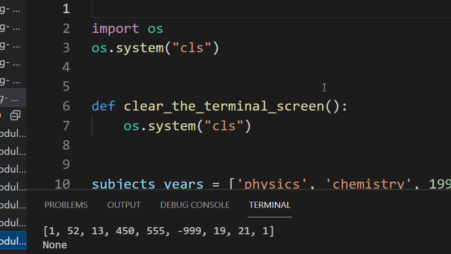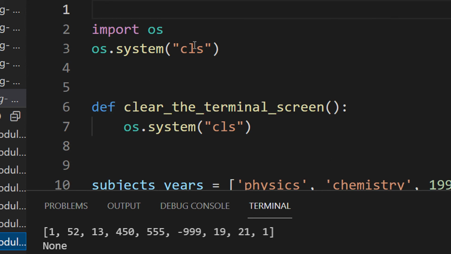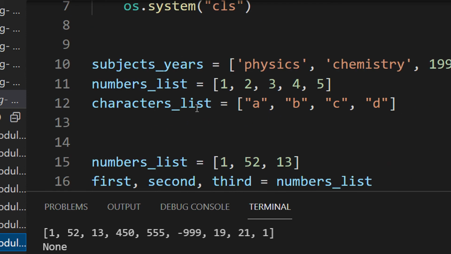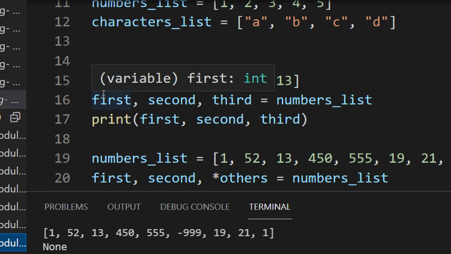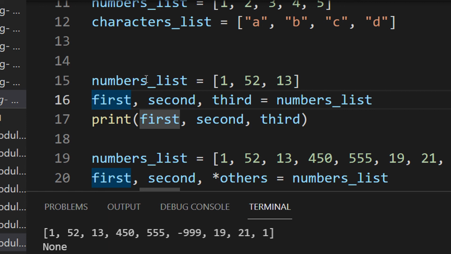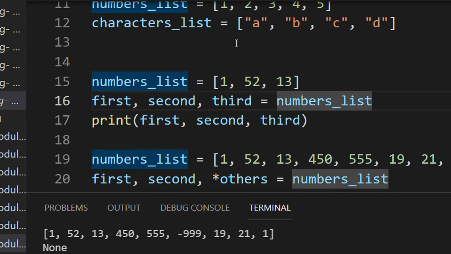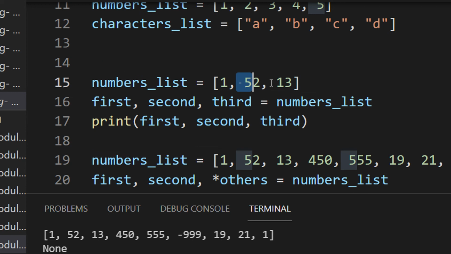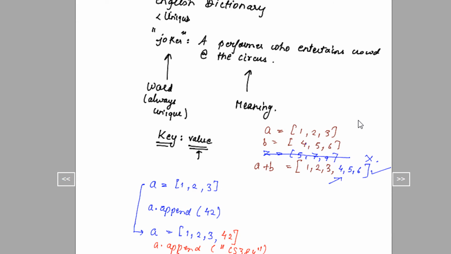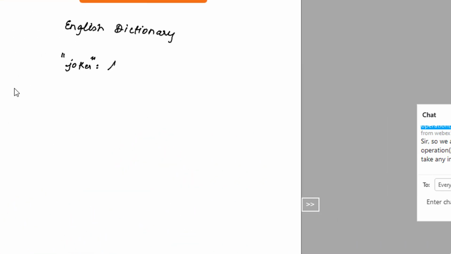Okay, one another interesting application of declaration in list is, see, for example, you just clear the screen. We have three lists here, right? We have already seen this, right? For example, numbers list contains three elements, 1, 52, and 13. I am declaring three variables here, first, second, and third, which is equal to num list. Now what is num list equal to? 1, 52, and 3. So just let me show you what happens here.